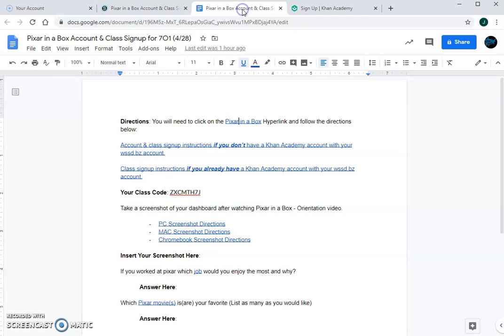And then I have very detailed image by image or step by step directions, and it shows you visually what you need to do as well for if you already have an account through Khan Academy or if you don't have an account through Khan Academy. Either way, it's a 9-step process. I know it sounds long, but it's not too difficult. But before you go through that process, make sure that you copy your class code first. Now, each class is going to have a different class code. So this is a class code for 701.